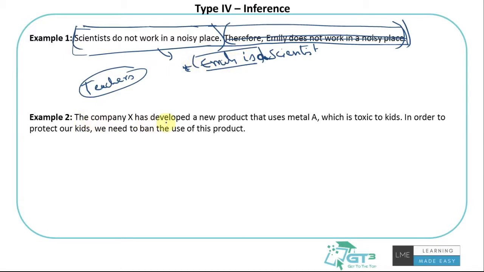Company X has developed a new product that uses metal A, which is toxic to kids. In order to protect our kids, we need to ban the use of this product. So maybe if I go with an inference, for example, I can come up with an inference like this: the new product is used by kids in large or higher frequency.